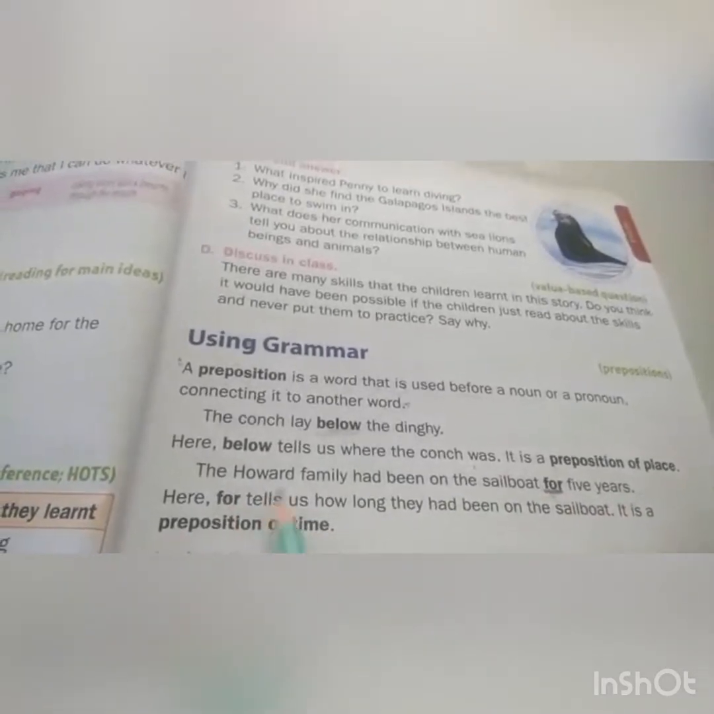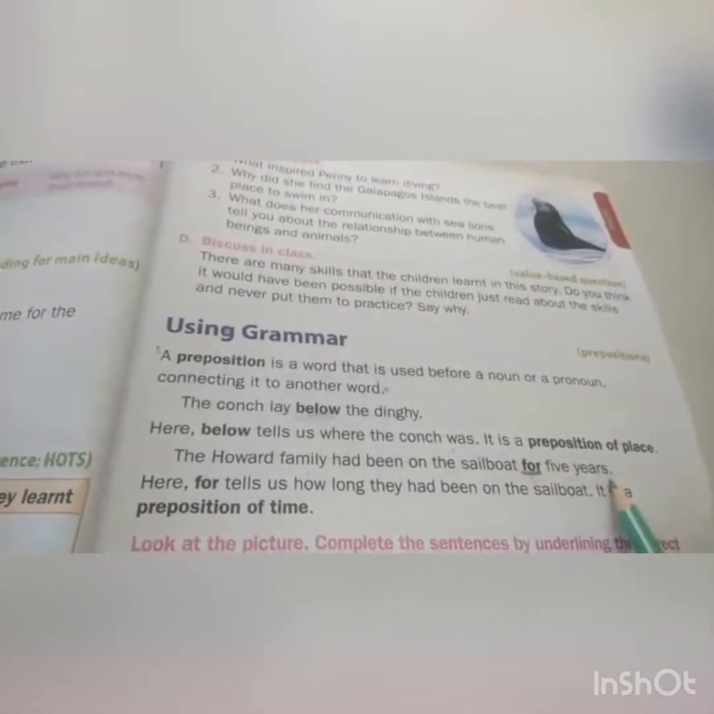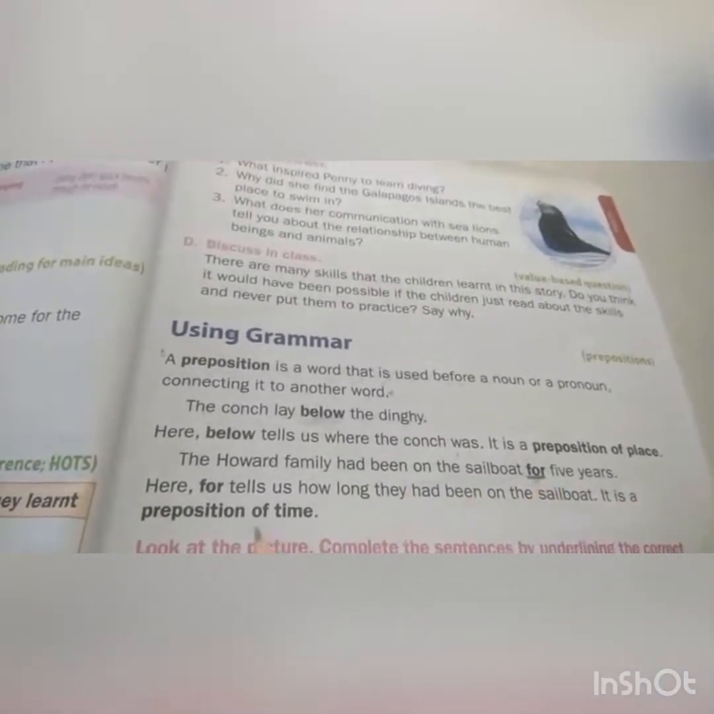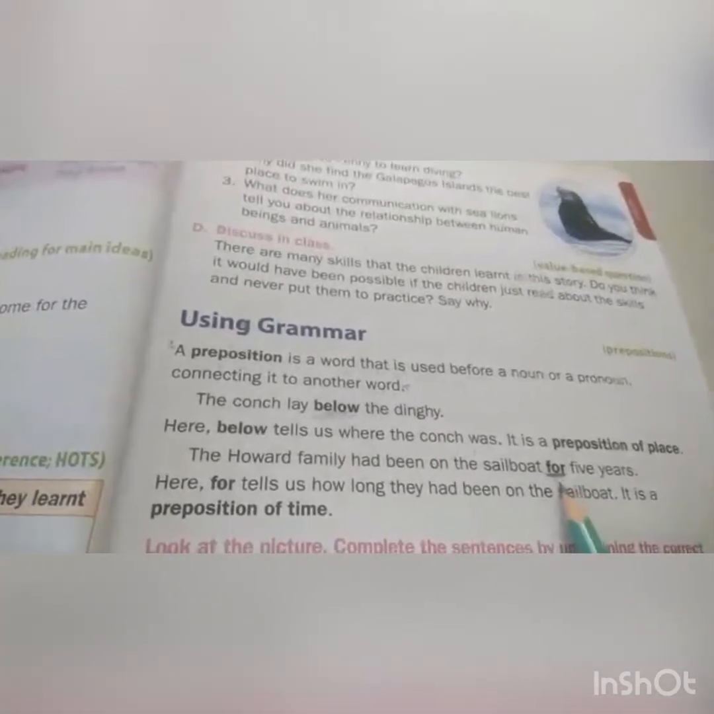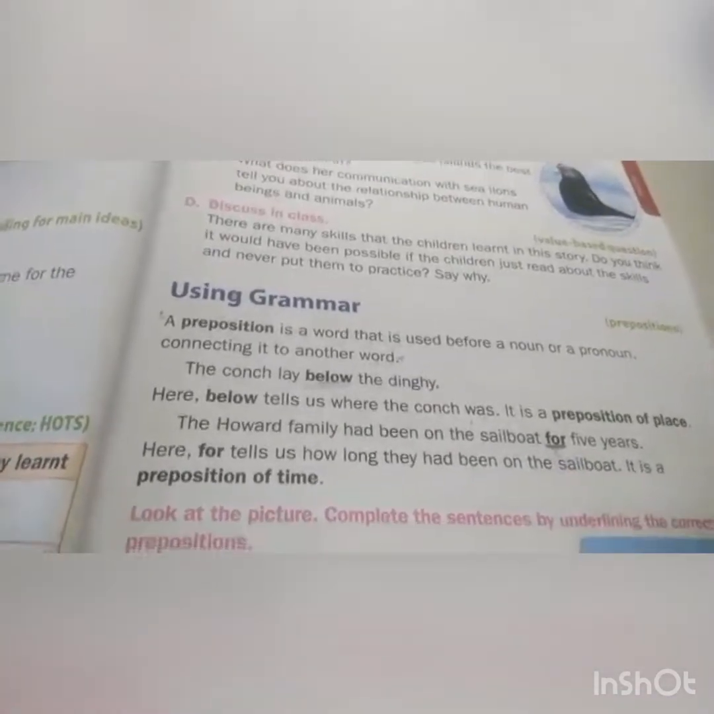Okay. The Howard family had been on the sailboat for 5 years. The word for tells us how long they had been on the sailboat. It is a preposition of time. Here, see, children, look at this picture.